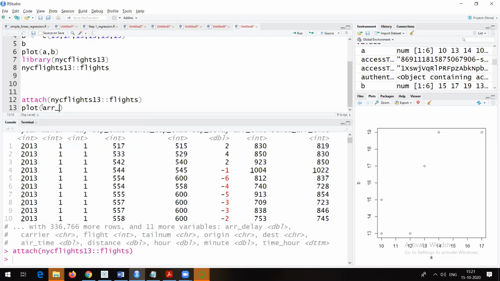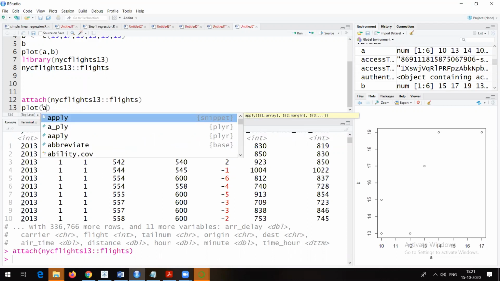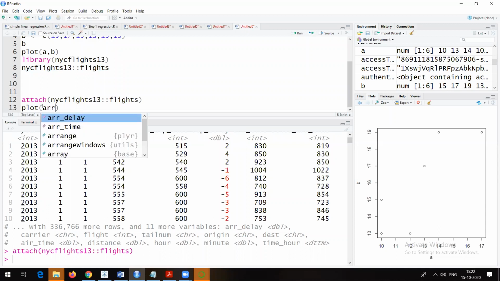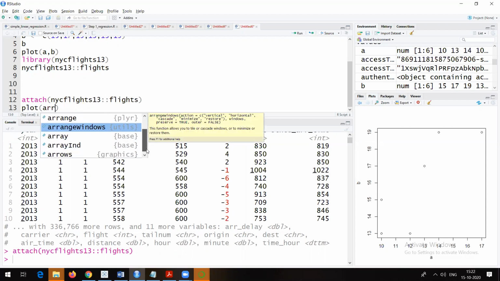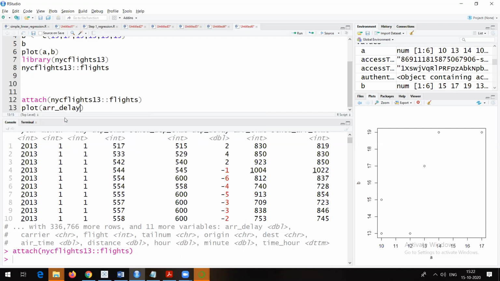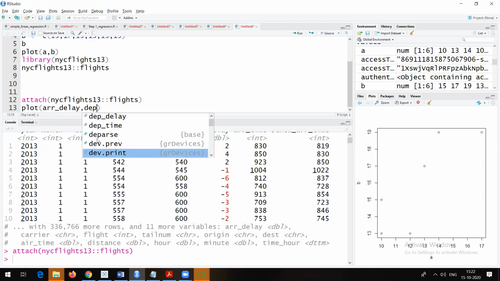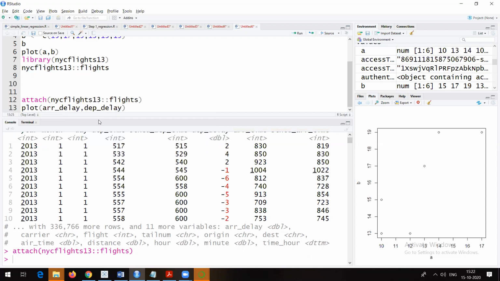Why is it able to show all the column names whenever I type ARR? See, ARR underscore. How do I get all these things? Because I have attached that particular data set. So I will select arrival delay, comma. If I type DEP and then press Tab, you will be able to see all these options starting with DEP. Now I will select departure delay. Because of this, it is going to show me a plot between arrival delay and departure delay.